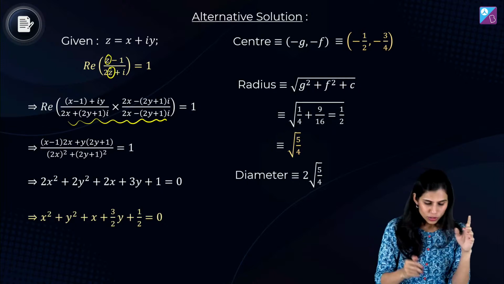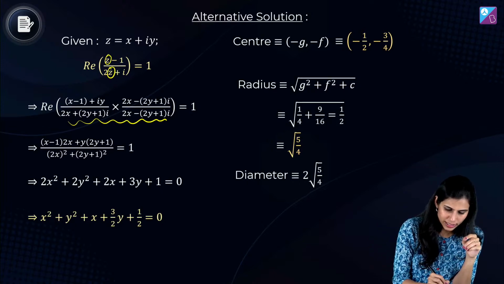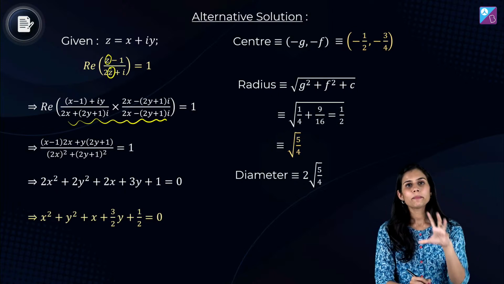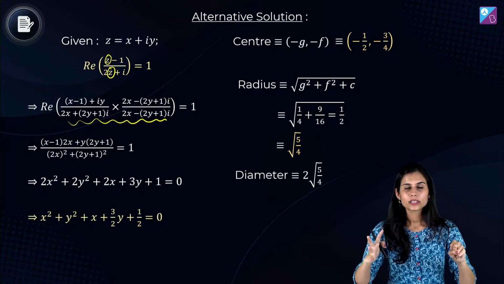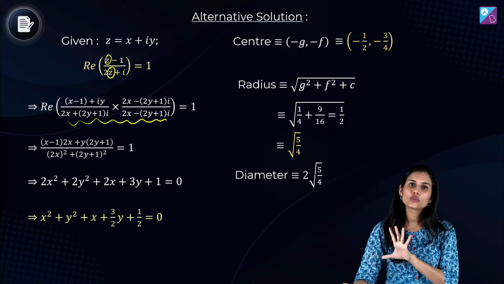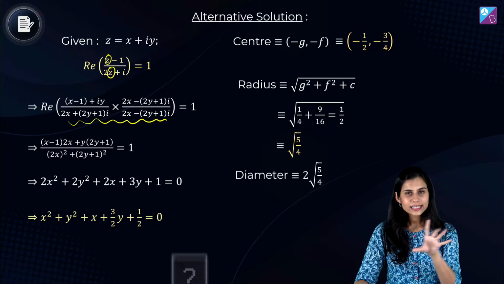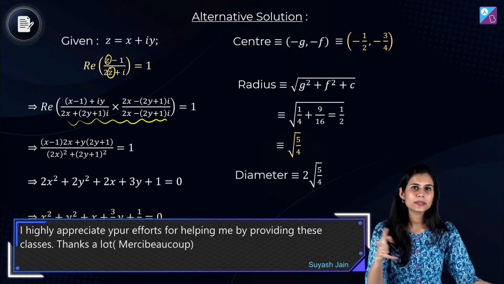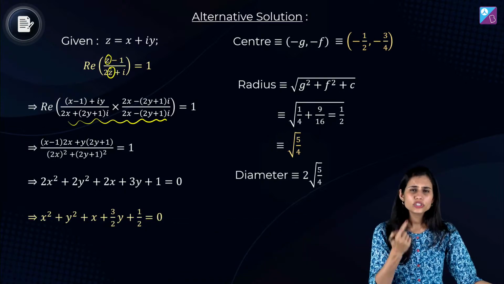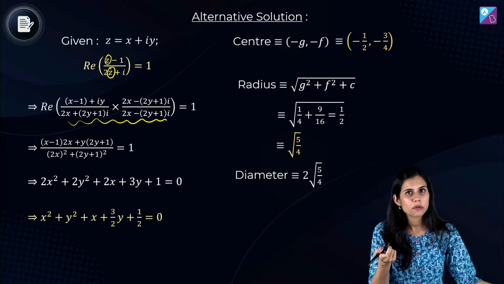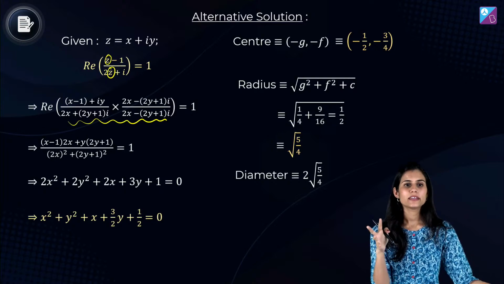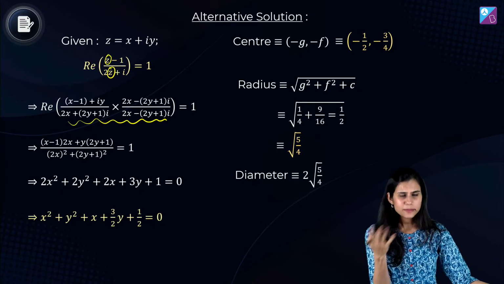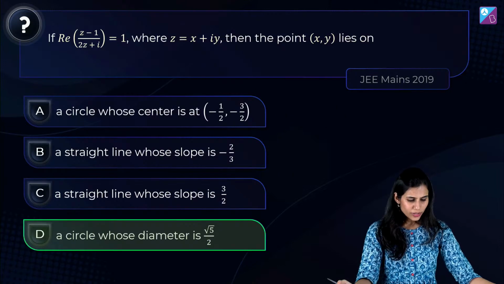Are you understanding? So this whole expression written inside the real part, when you simplify it, you will get something plus iota times something. Pick up its real part and equate it to 1, and simplify it, and that will give you x square plus y square plus 2gx plus 2fy plus c equals 0 as the required equation, which you know represents a circle with center minus g comma minus f and radius under root g square plus f square minus c. All right, this also gives the answer. Cool. So the correct answer is D.